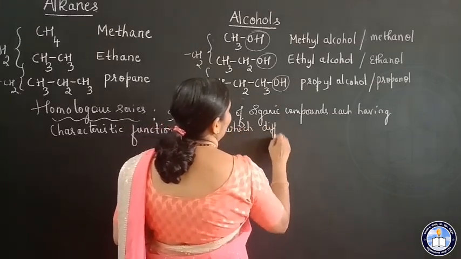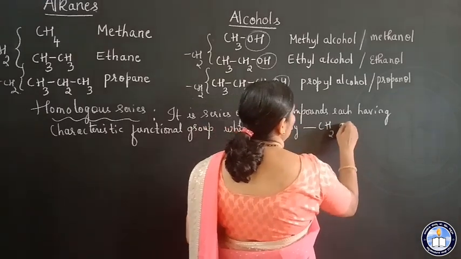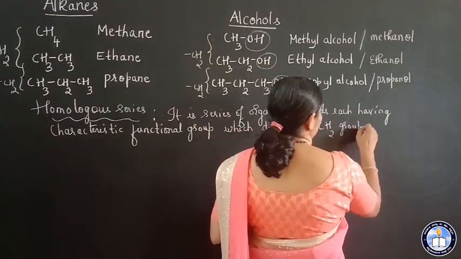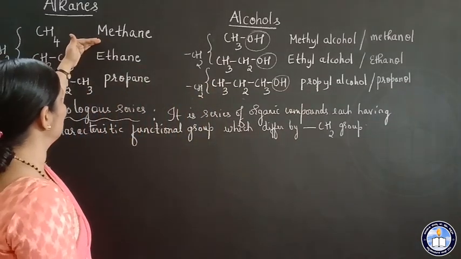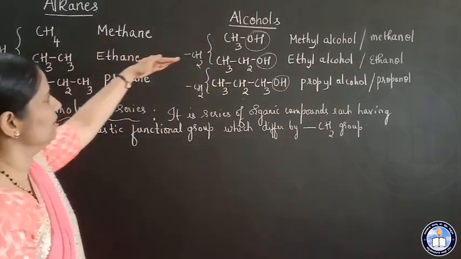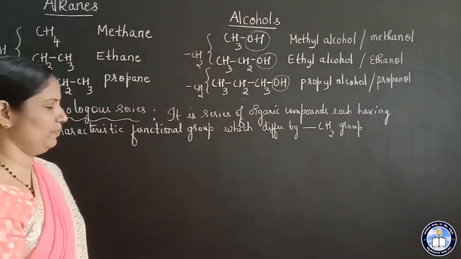CH2 group. Right? Now, this is a homologous series which differ by CH2 group.